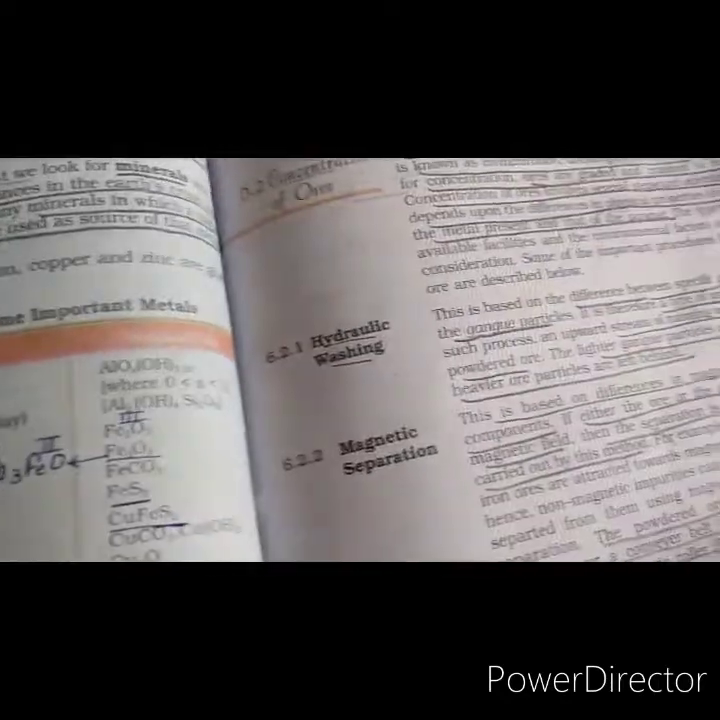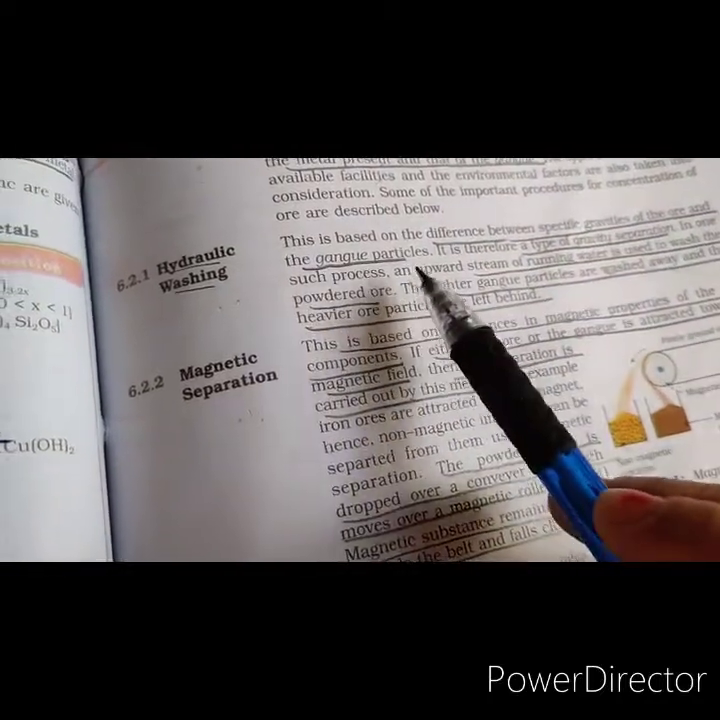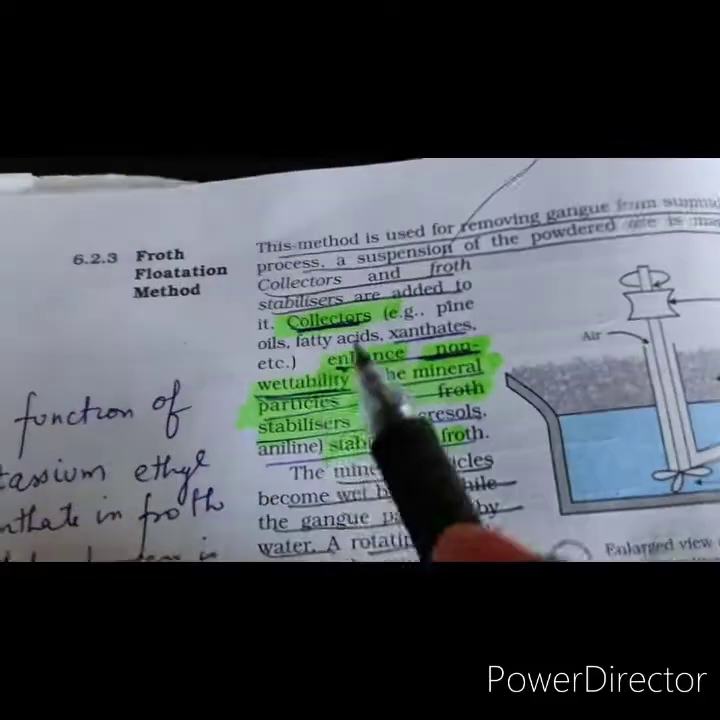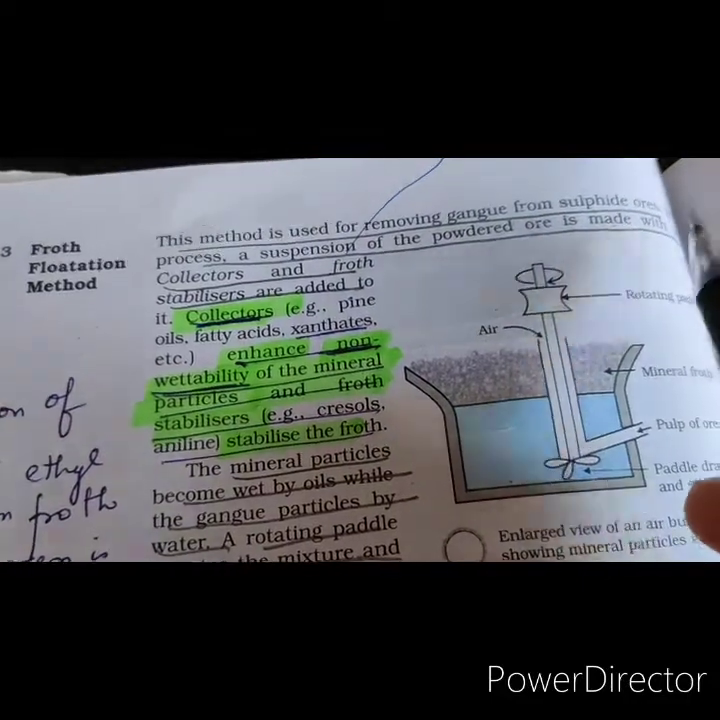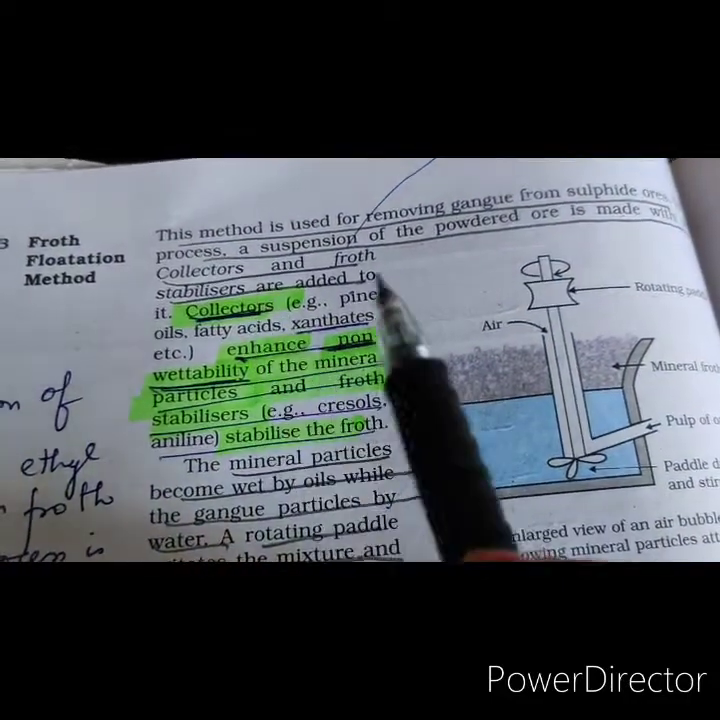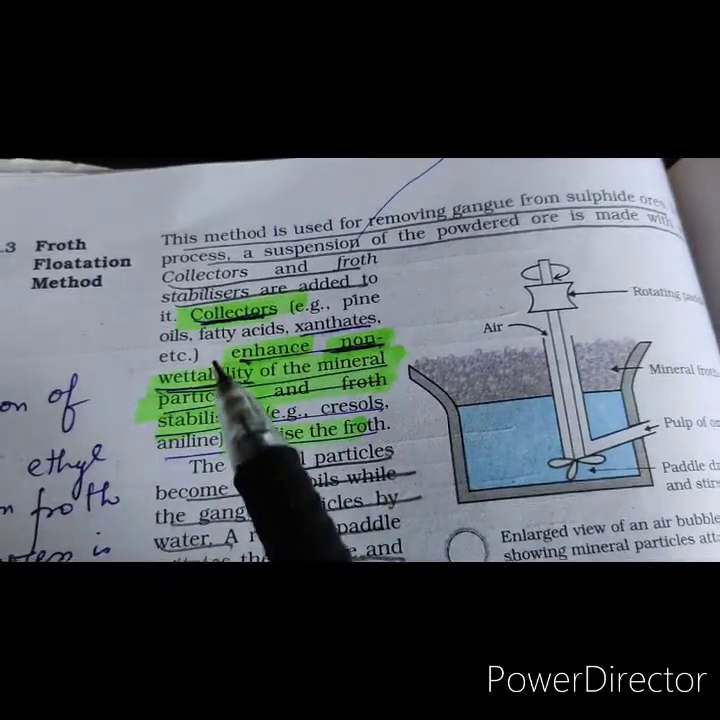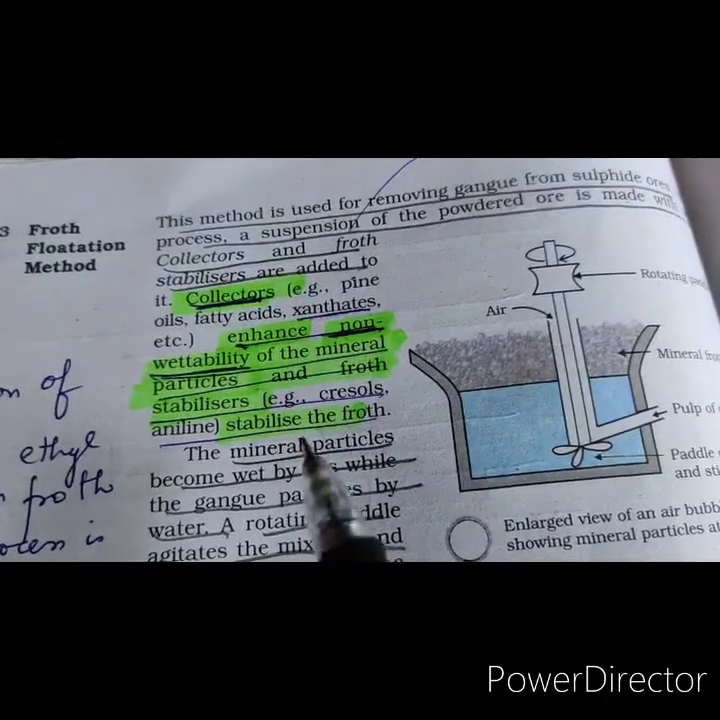And hydraulic washing is applied when there is a difference between the specific gravities of the ore and the gangue particles. Now the next is the froth flotation process. This is used for removing the gangue from sulfide ores, and in this, collectors and froth stabilizers are used. The collectors are pine oil, fatty acids, xanthates, and the froth stabilizers stabilize the froth.